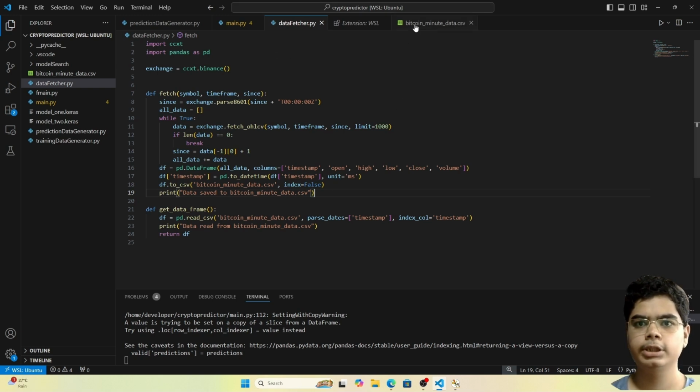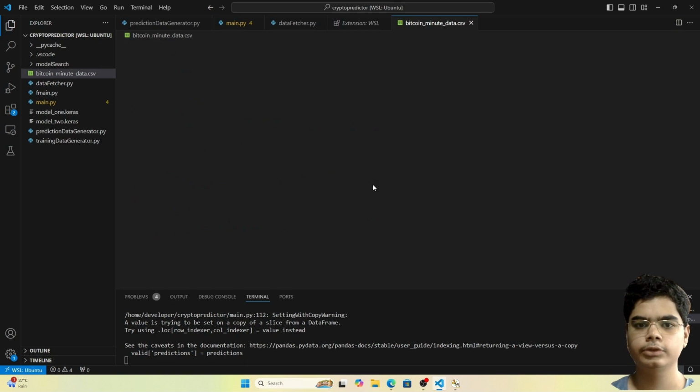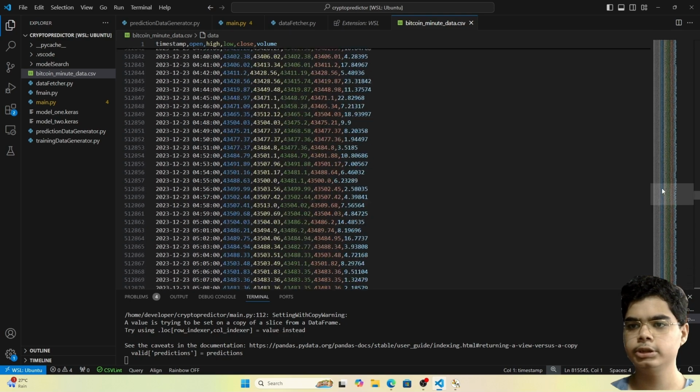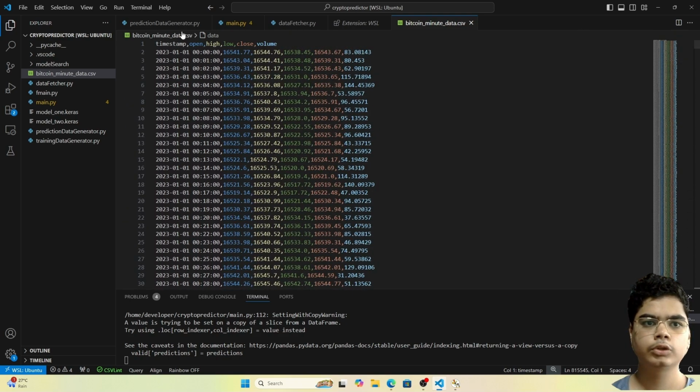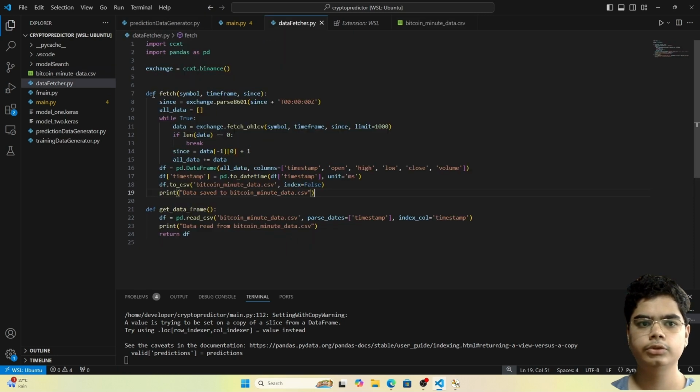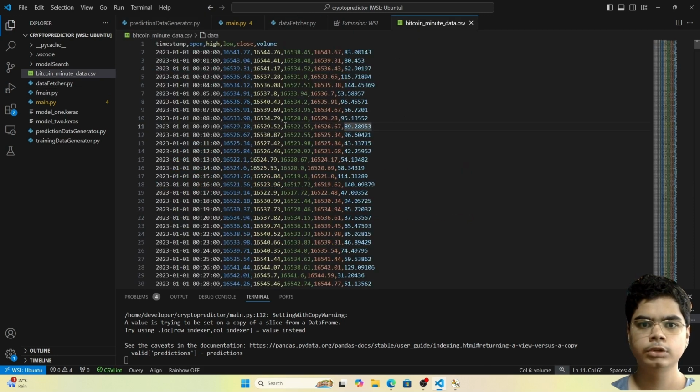To gain a better understanding, let me open the CSV file. As you can see, it is really a lot of data. Here, the first column is timestamp, and by the way, this CSV file is generated by our Python code, due to this function, which is fetch. So this is our first column timestamp, the second is open, third high, fourth low, fifth close, and sixth volume. As you can see here, this is the date and this is the time.